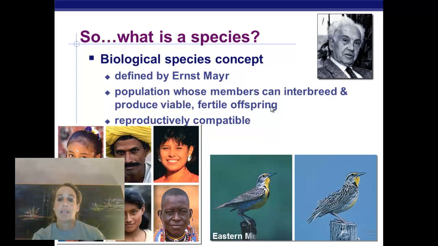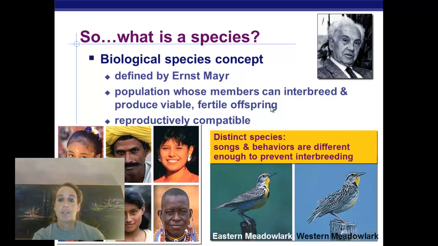Okay, so let's take a look at these meadowlarks. They are both distinct species. Their songs and their behaviors are different enough to prevent interbreeding. So although if you look at them, they look very, very similar. But because they don't live in the same place, you have the eastern meadowlark that obviously lives in the east, and the western meadowlark who lives in the west coast. If they come together, they're not going to be able to reproduce. They have enough behaviors that they would not be attracting members of the opposite species.